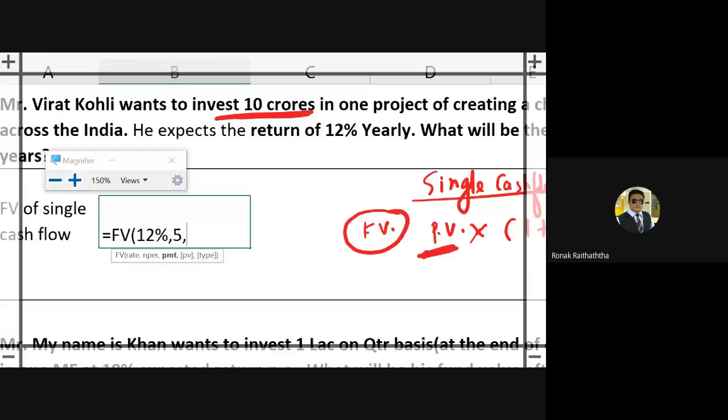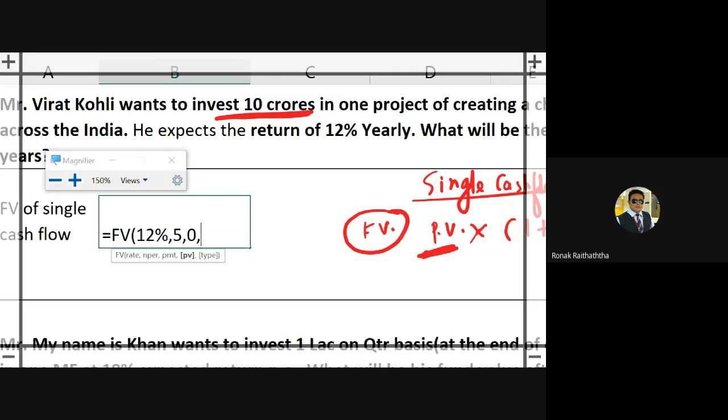If it is just a single transaction, then instead of PMT, you will be using the PV. So PMT would obviously be 0 because we are not making any cash flows during these periods. It's not an annuity. PMT stands for the regular installments, so PMT is not there. We are investing only one time, comma.